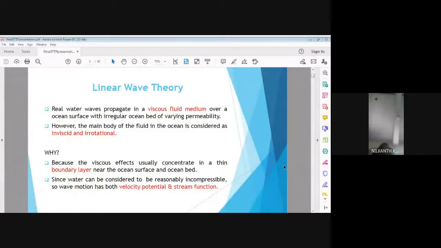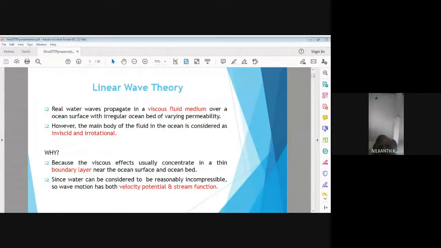Thereafter, different boundary conditions used in solving the wave equation. Then we are going to talk about the celerity concept for wave motion. Then water particle displacement. Then dispersion relationship. And we are also going to study the pressure distribution under progressive wave, then group celerity concept, and finally wave energy and wave power.